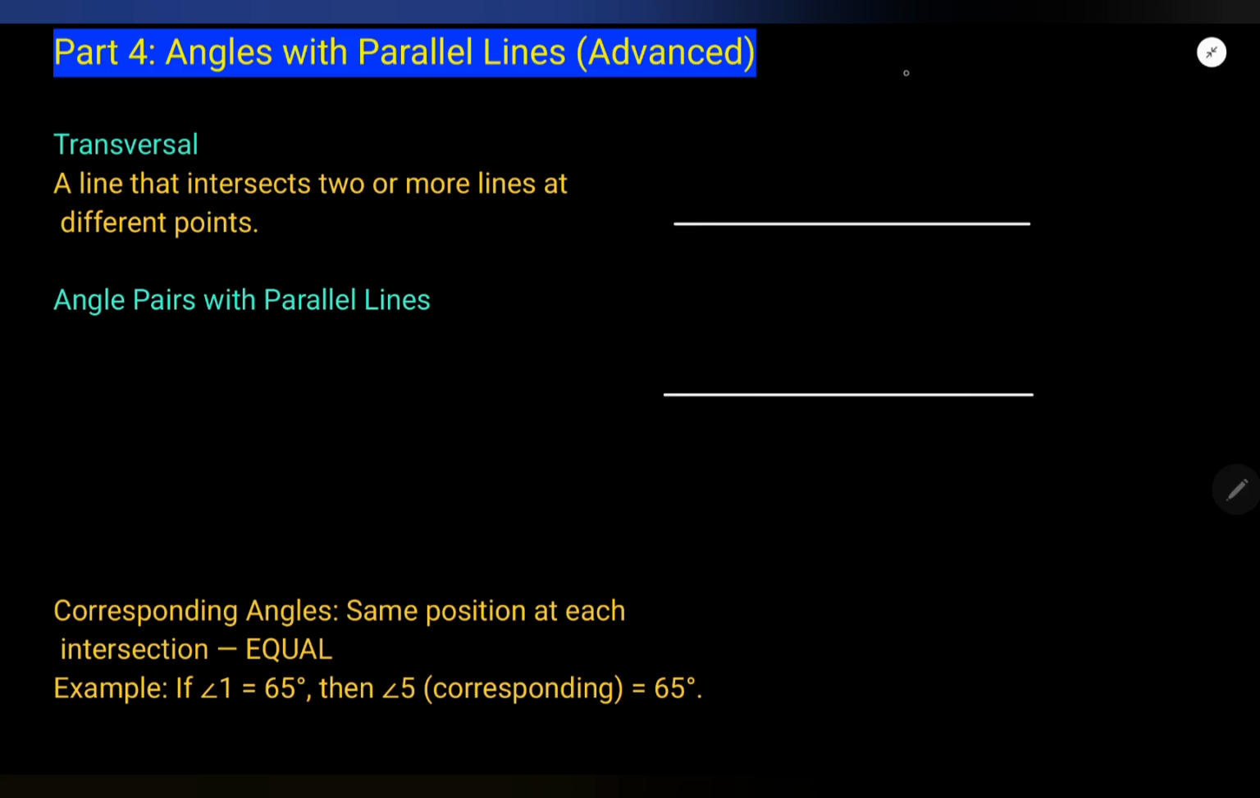Suppose I draw another third line. I will name them. This is line L, this is line M. I draw a third line like that. This is called a transversal. A line that intersects two or more lines at different points is called a transversal. Do you know that this transversal actually makes some angles? Okay, what are those angles?